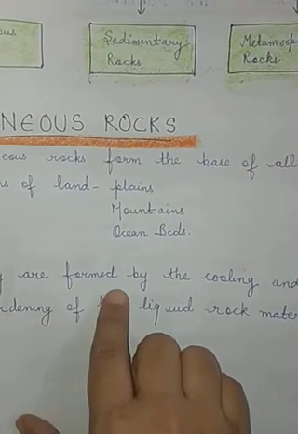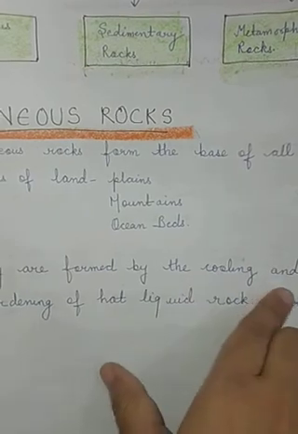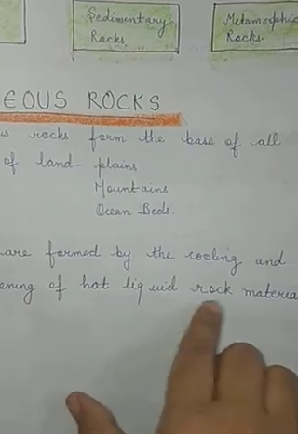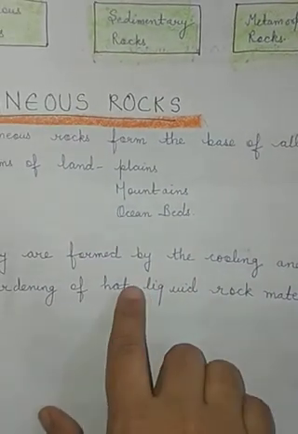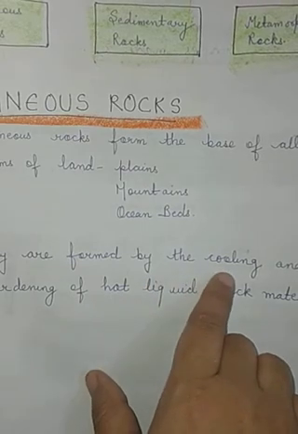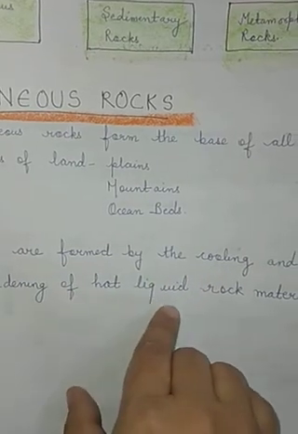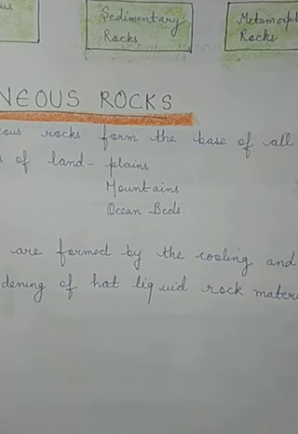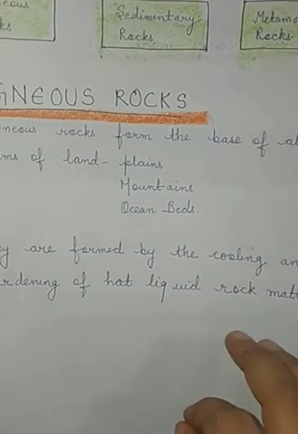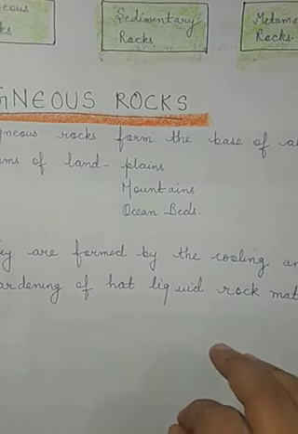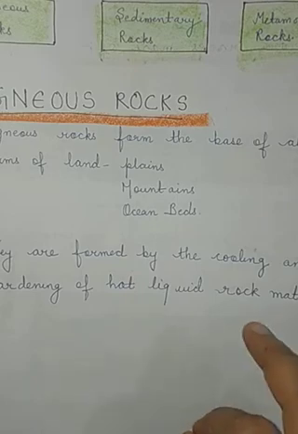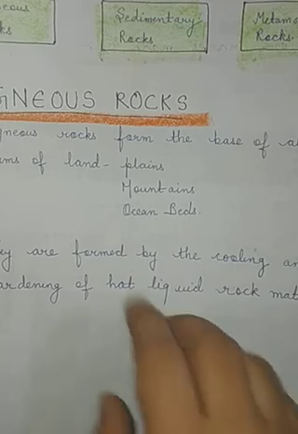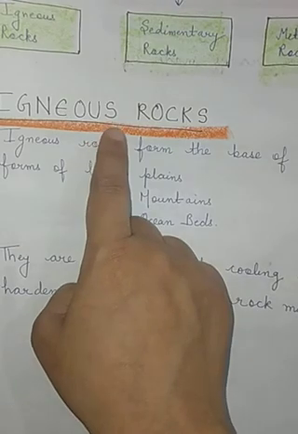Basically, they are formed by the cooling and hardening of hot liquid rock material. How are they formed? They are formed by cooling and hardening of hot liquid rock material. So what does this mean? The hot liquid rock-like material which is present inside the earth, when it cools and after cooling becomes hard, is referred to as the formation of igneous rocks.